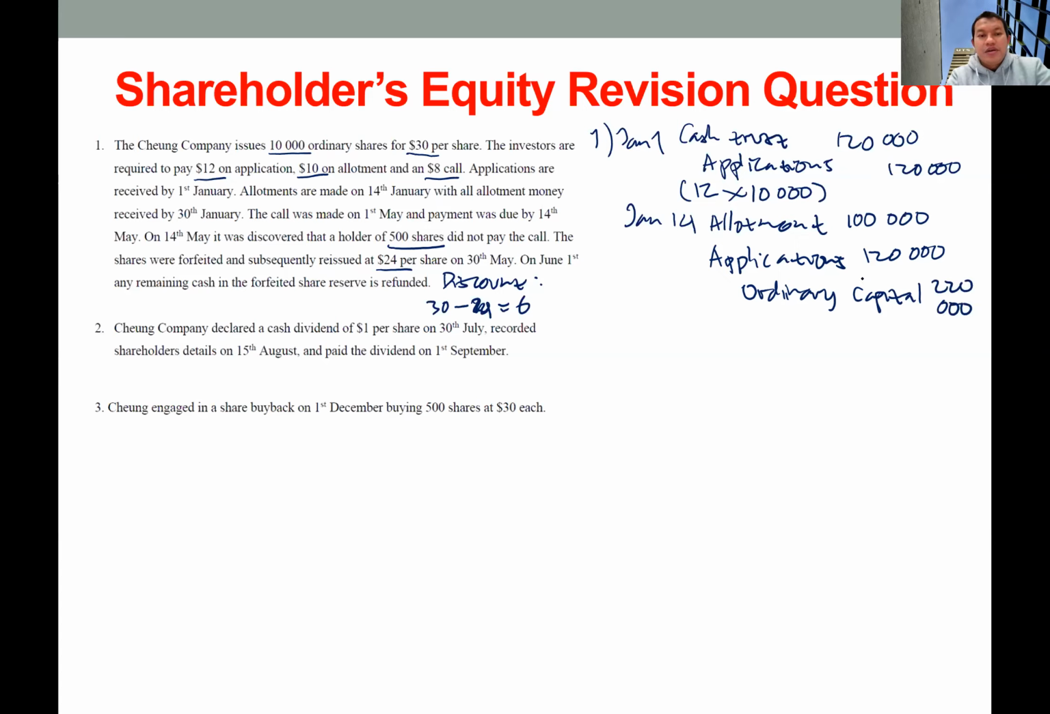Okay, and now because the company has already allotted the shares, they can transfer the cash balance from cash trust to cash, so they don't have restrictions anymore on the cash balance. So cash in the debit, and cash trust in the credit side for 120,000.